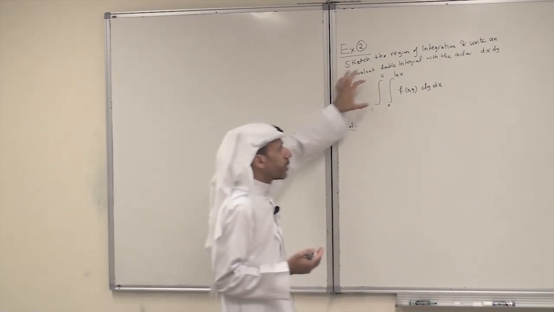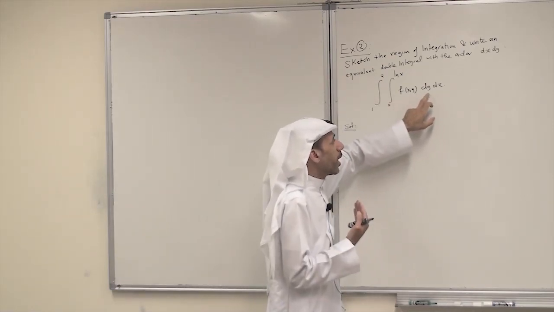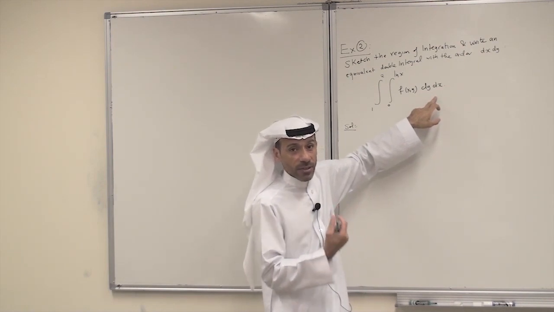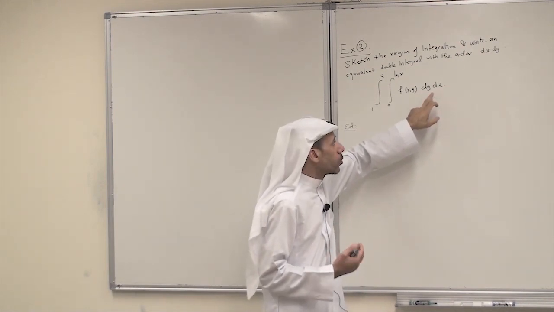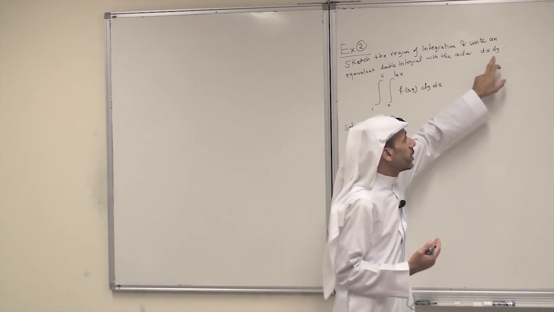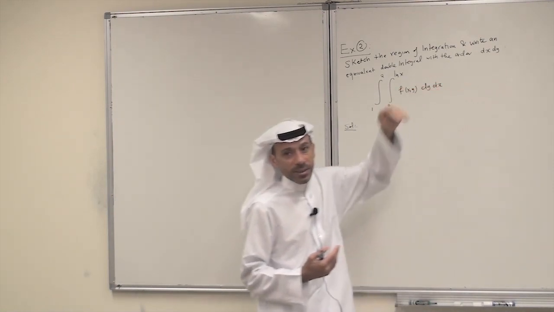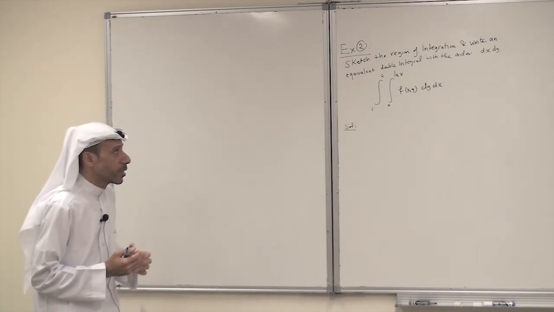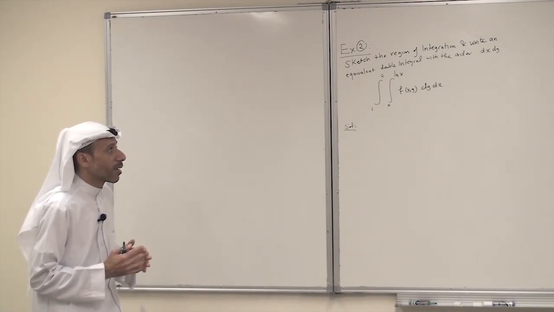This is a double integral written as type 1, dy dx. This is the setup when R is of type 1. We need to write it in the order dx dy as a type 2. So this is the objective of this problem.